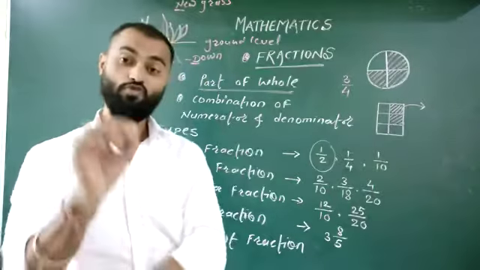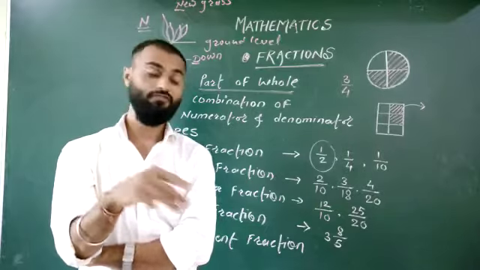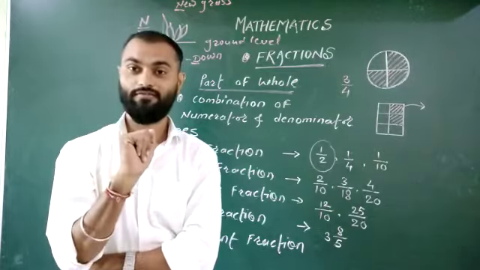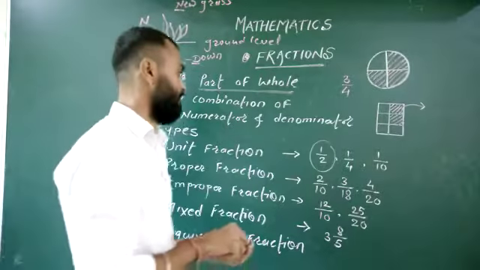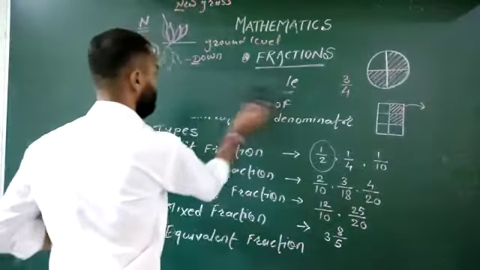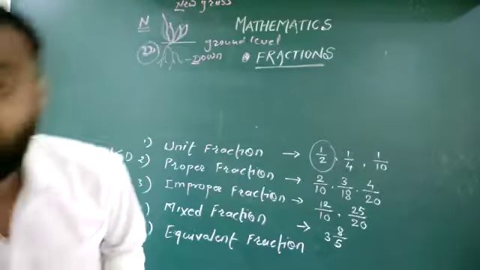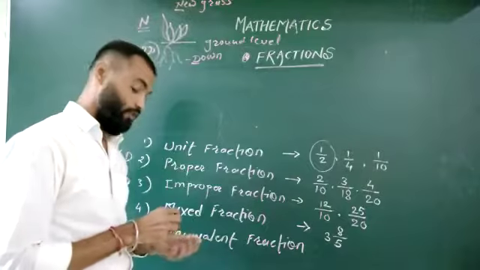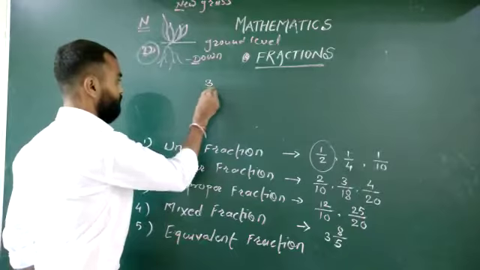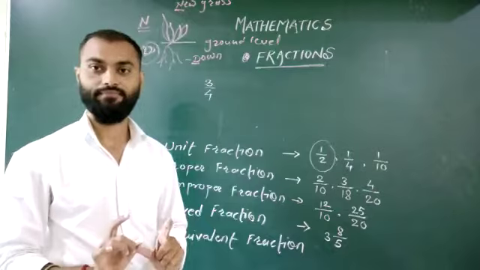Equivalent means you will face the question: write down 3 equivalent fractions of the following, or write down 2 equivalent fractions of the following. Right? We will take one example. For example, write down 2 equivalent fractions of 3/4. Equivalent means same.